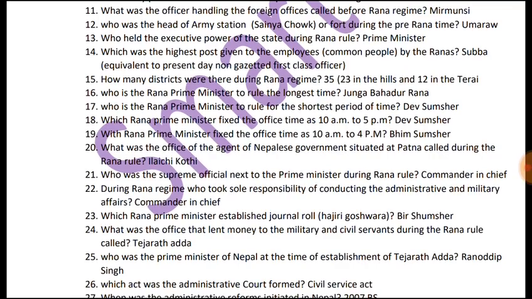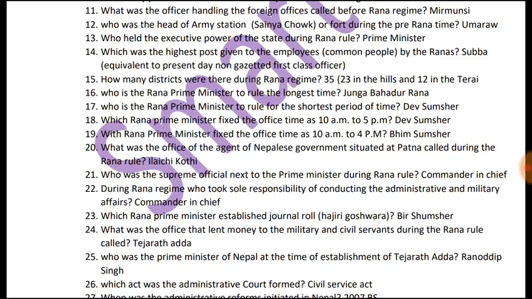11th question is, what was the officer handling the foreign officers called before Rana regime? The officer handling the foreign officers was called Mir Munsi. The 12th question is, who was the head of army station or Sainik Chowk or fort during the pre-Rana time? The head of army station or Sainik Chowk or fort during the Rana time was Umrav.